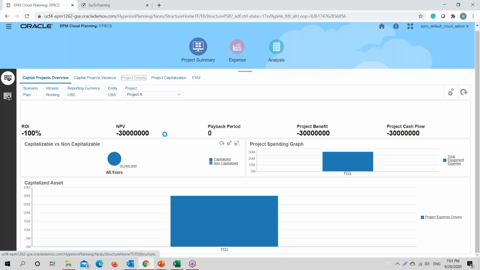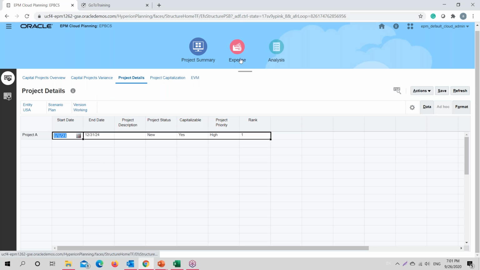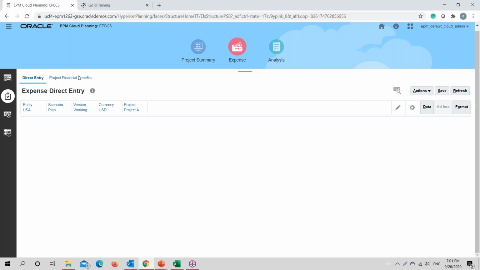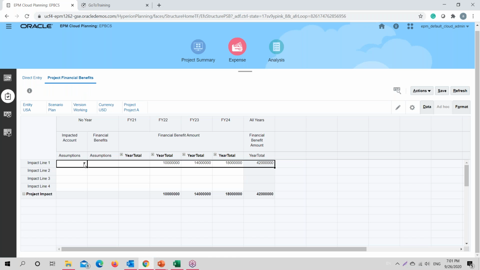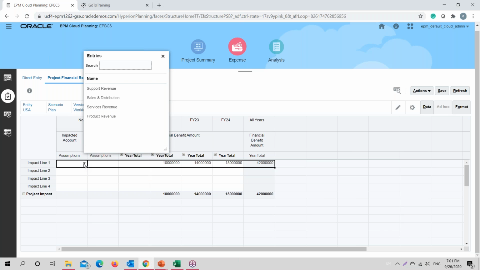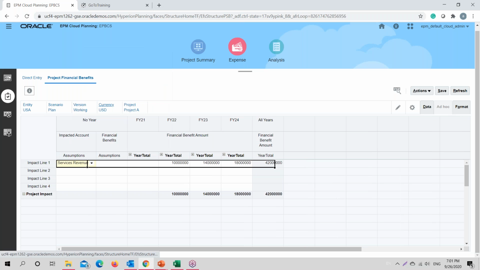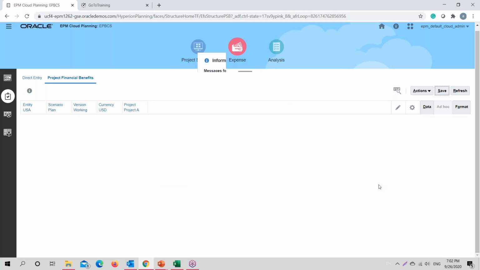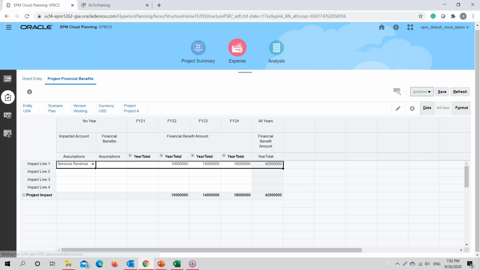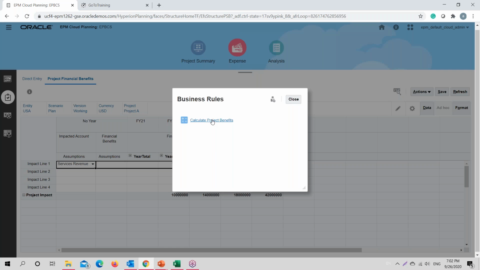There is one thing that is missing. The project benefits, the system is not calculating them. I haven't provided the assumption of what kind of benefits we are taking into account. Say for this particular project, we will be providing some service revenue. So let me take into account the impacted account. Since we didn't take into account the impacted account, the application was not calculating the cash benefits associated. Once done, let me run this particular benefit rule again.